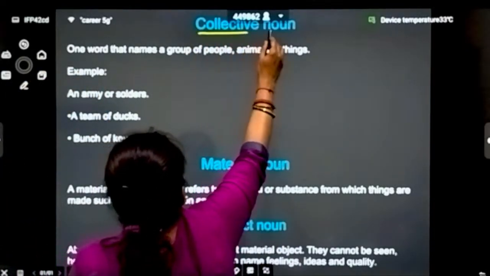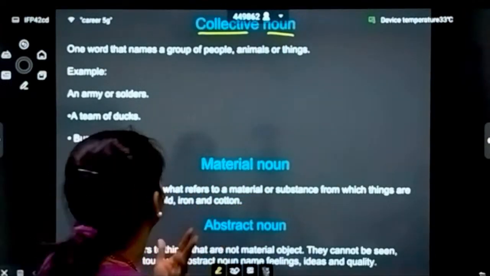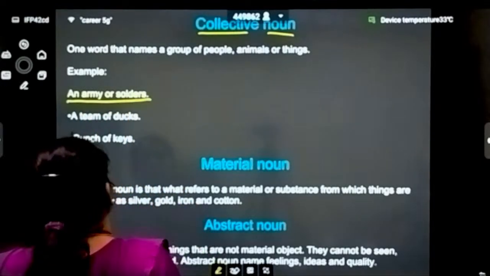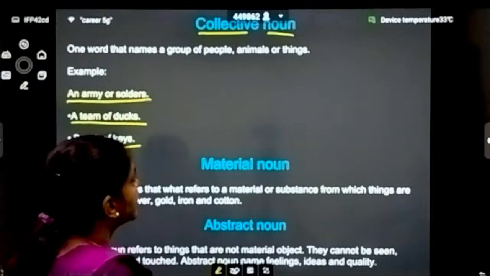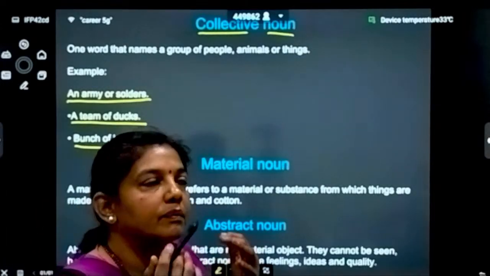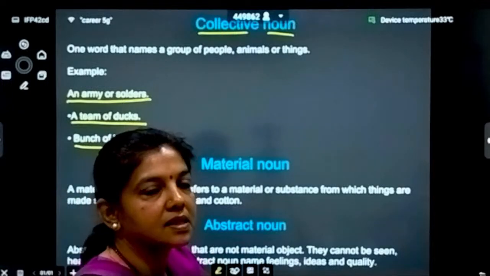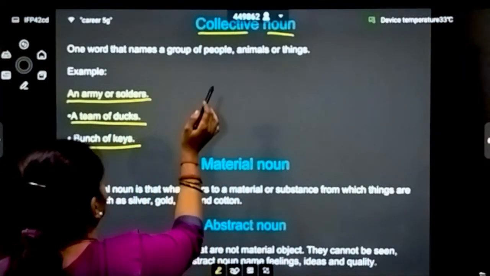Okay, the collective noun is a word that names a group of people, animals and things. For example, an army of soldiers, a team of ducks, a bunch of keys, a set of things. It could be people, or animals, or things, whatever. So it's a collective thing that is called a collective noun.